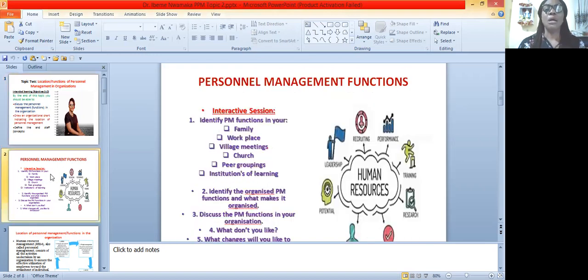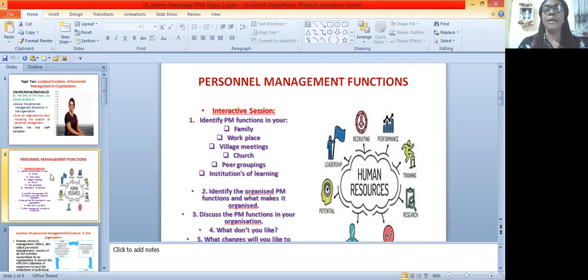Now, let us look at the personnel management functions, first of all. If you look at your notes, you will see how it is captured vividly. But here, let us look at the functions of personnel management in the organization. In some organizations, they call it human resource management. Personnel management is actually restricted, but human resource management is broad, all-encompassing.